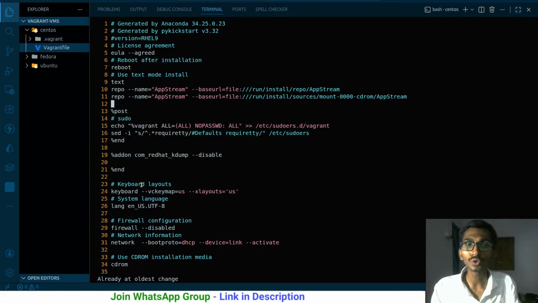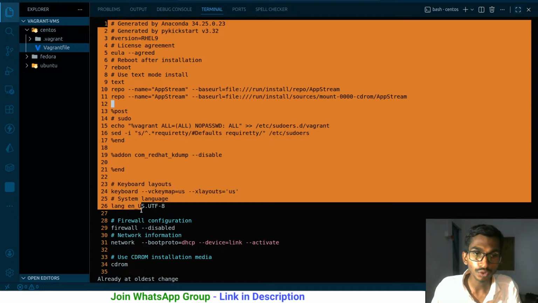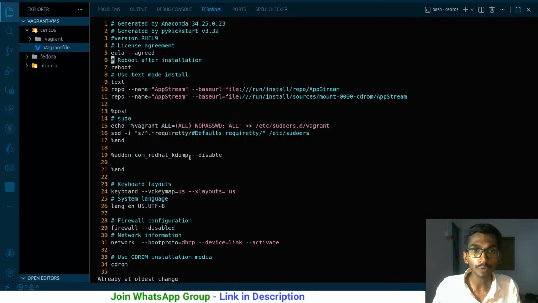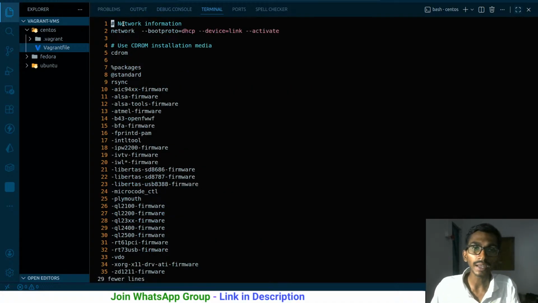And if you want to cut 10 lines at a time, or suppose from here to here, network information or 20 line number line, go to the top first of all. So now I am at the top, and I want to cut 29 lines. So I will write 29 and dd, so it will simply cut 29 lines. It has cut 29 lines, and right now the first line is network information, so I have cut them. Now I can paste those lines anywhere.